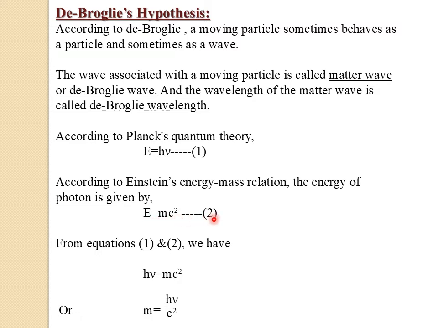Now from equations 1 and 2 we can write, we can equate the RHS of both equations. So the equation becomes h nu = m c^2. From this equation, m can be written as m = h nu / c^2.